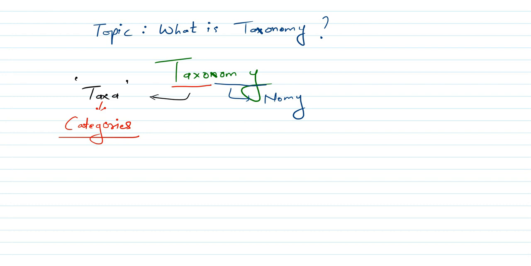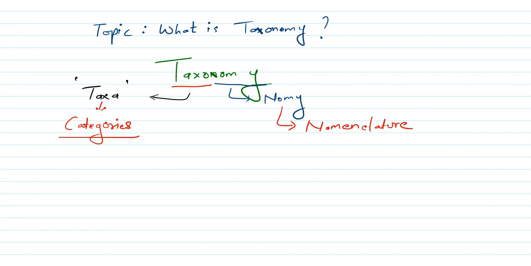Similarly, the word nomy comes from the word nomenclature. So as we just said, taxa means categories, and nomy means nomenclature.